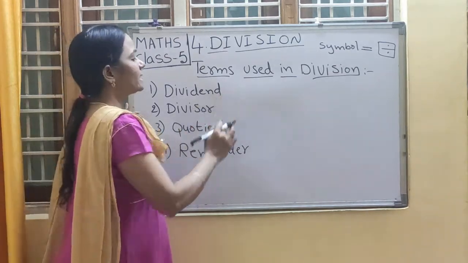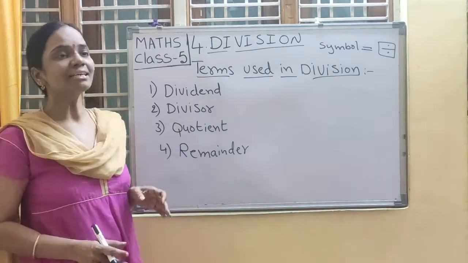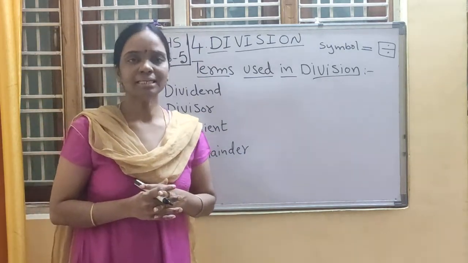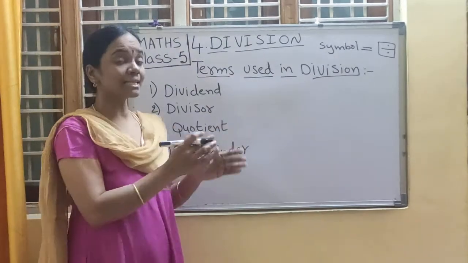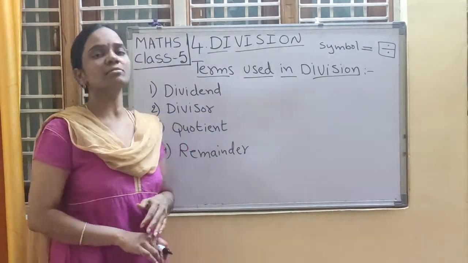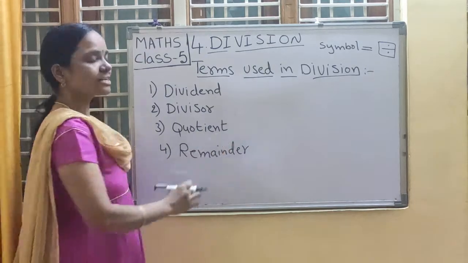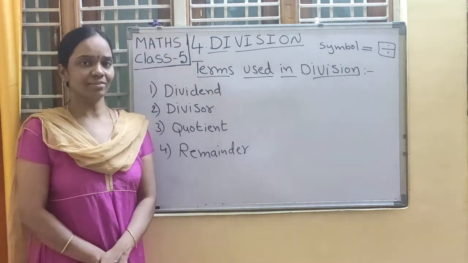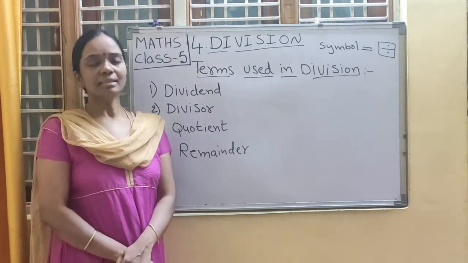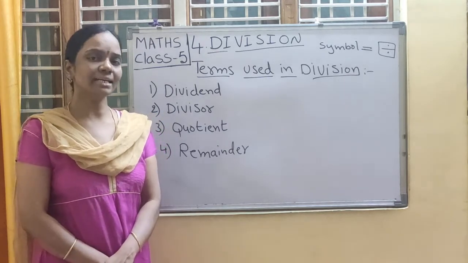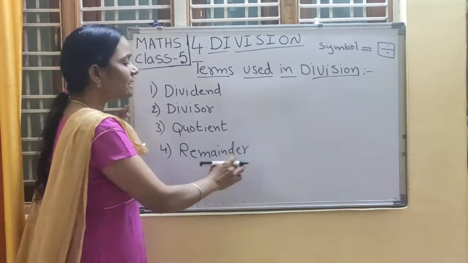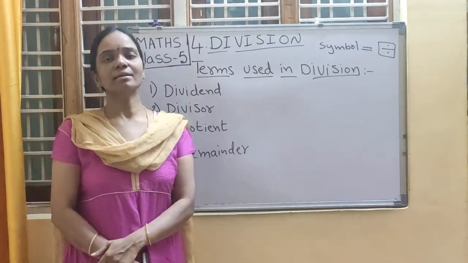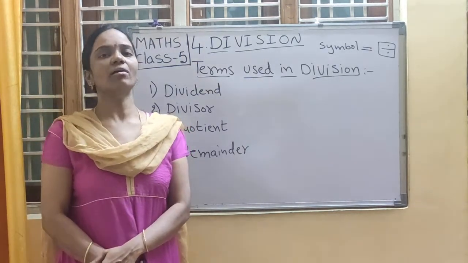Okay. What is meant by dividend? The number which is to be divided. Next, divisor means the number which divides the dividend is called divisor. Quotient. What is meant by quotient? Very good. The answer after taking division is called quotient. Next, remainder means the leftover number after long division is called remainder.